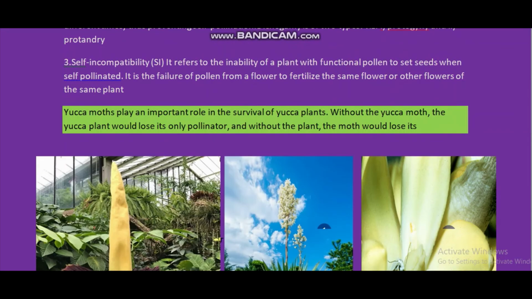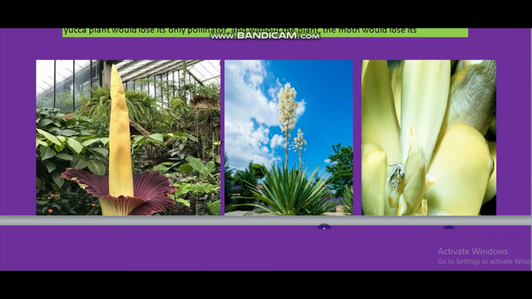Now, a very interesting portion. I will show you two different flowers and one insect. The name of the flower is given in your book, but here I will tell. Nectar and pollen grains are the usual floral rewards. In some species, floral rewards are in providing safe places to lay eggs. An example is that of the tallest flower, Amorphophallus. You can see here, this is Amorphophallus.